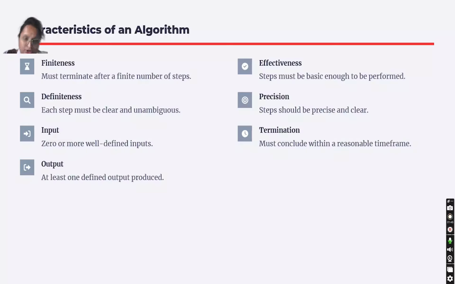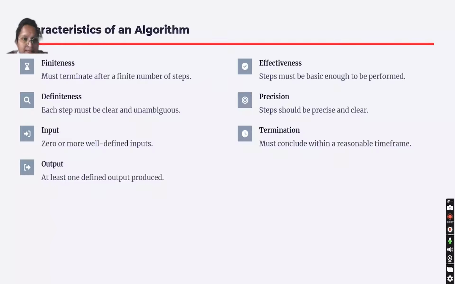After that, input. Input means our algorithm should contain zero or more inputs. The next characteristic is output. An algorithm should contain at least one output. After that, it should solve a problem, the performance should be computational, and termination is in finite time. After that, the effectiveness of algorithm. The algorithm should be crucial, it plays a crucial role. So the effectiveness of that algorithm should be defined first, described precisely. Each and every step should be defined properly and clearly.